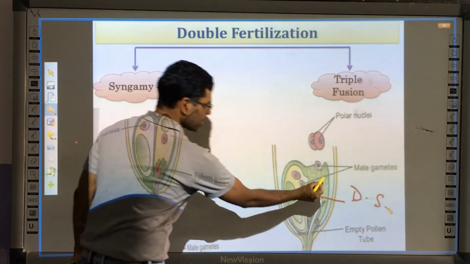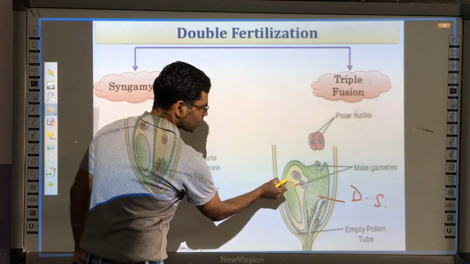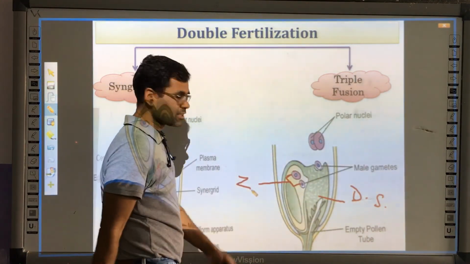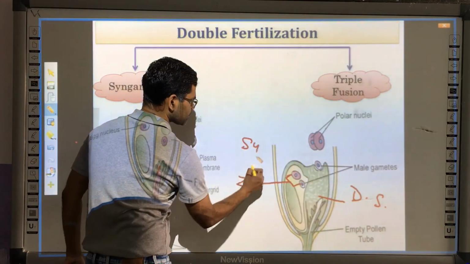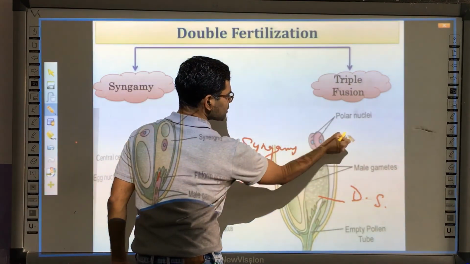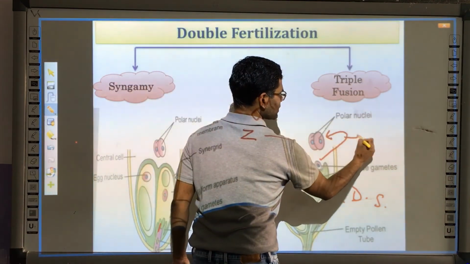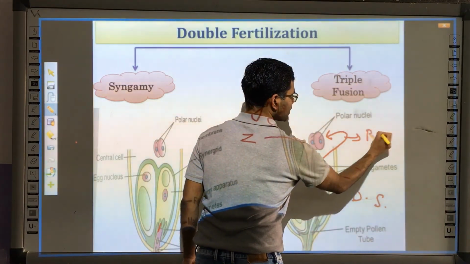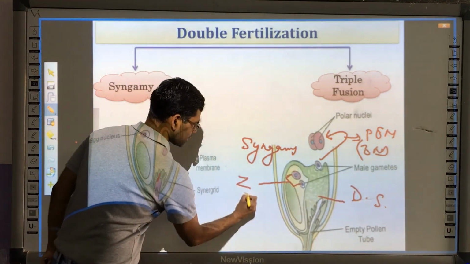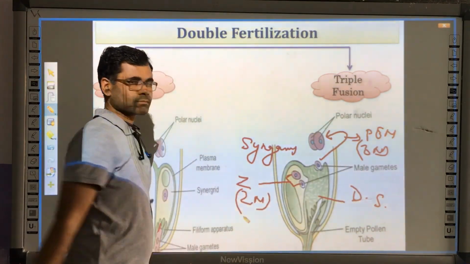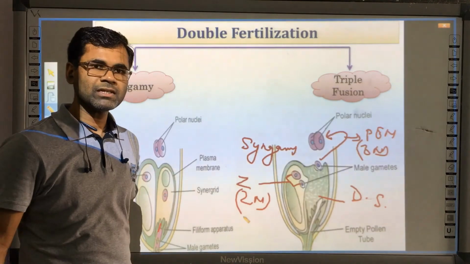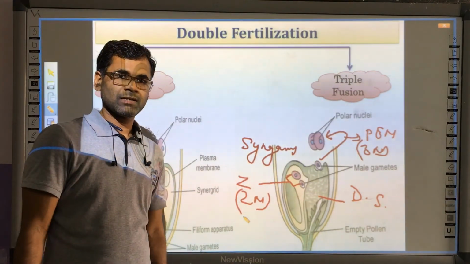As a result, one male nucleus fuses with the egg. After fusion, this will form the zygote, and this process is called syngamy. The other male nucleus reaches the polar nuclei, and this is called triple fusion, which results in the primary endosperm nucleus, which is triploid. Here the zygote is diploid. So this is the exact mechanism of how double fertilization takes place and what happens to the synergid.